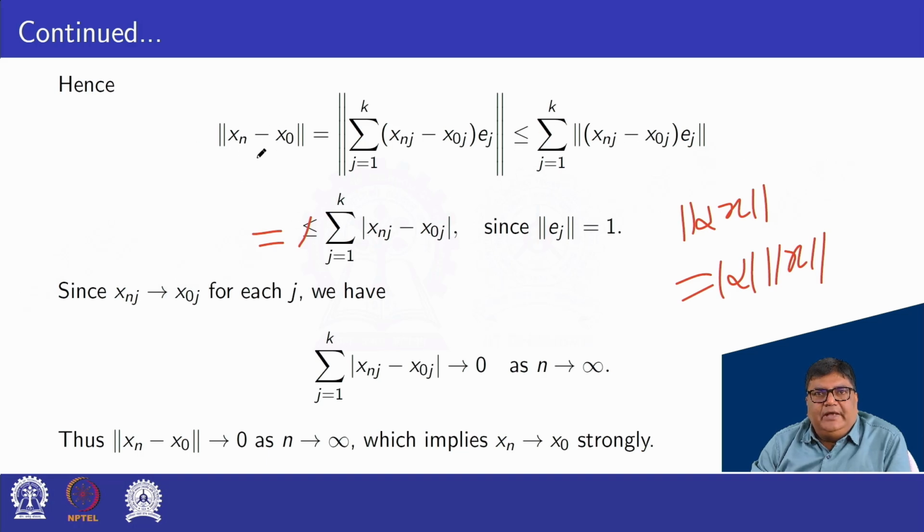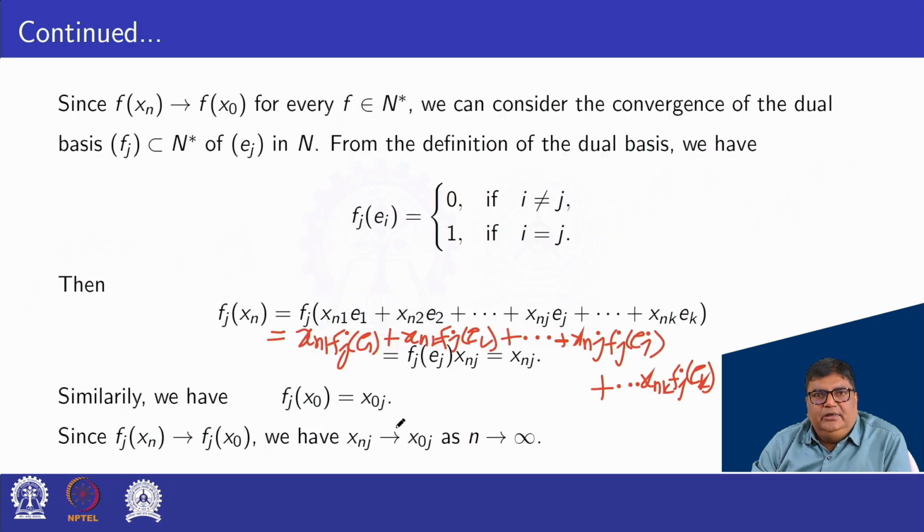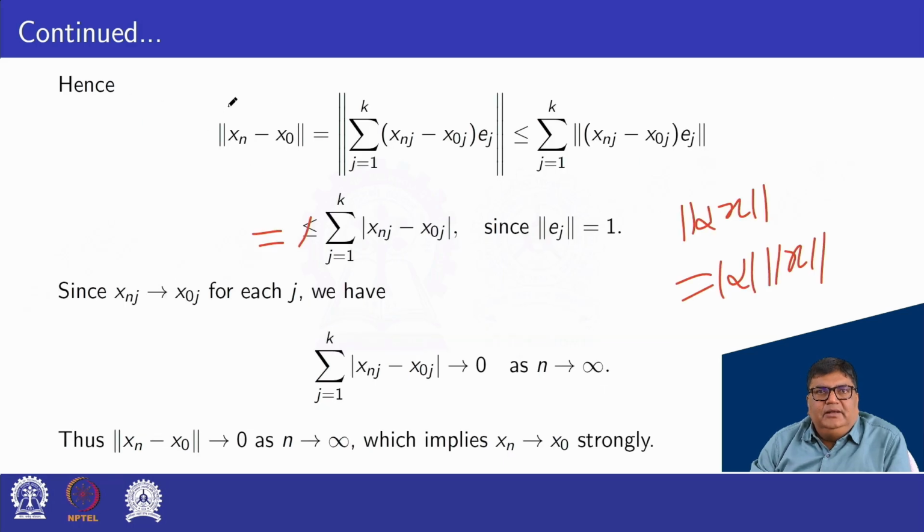So norm of xn minus x0 tends to 0 because mod of xnj minus x0j tends to 0 by this. Hence norm of xn minus x0 converges to 0 as n tends to infinity.